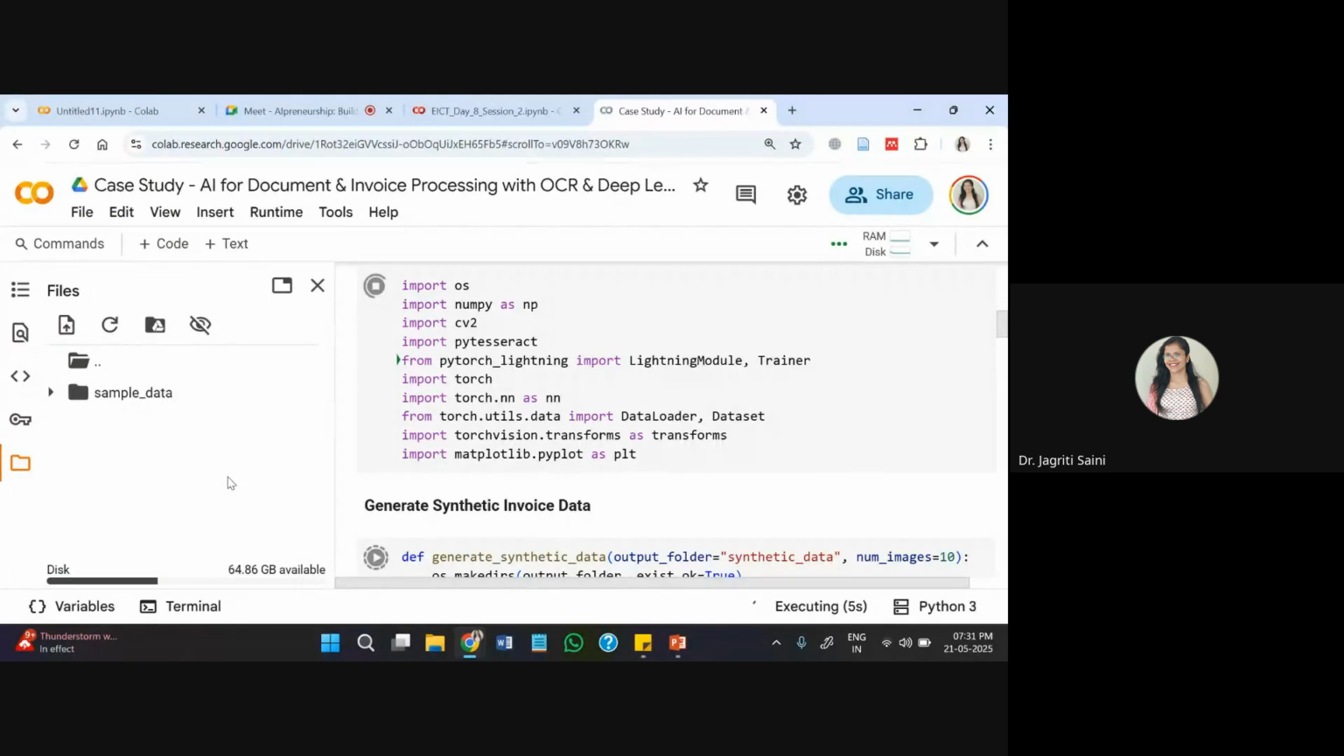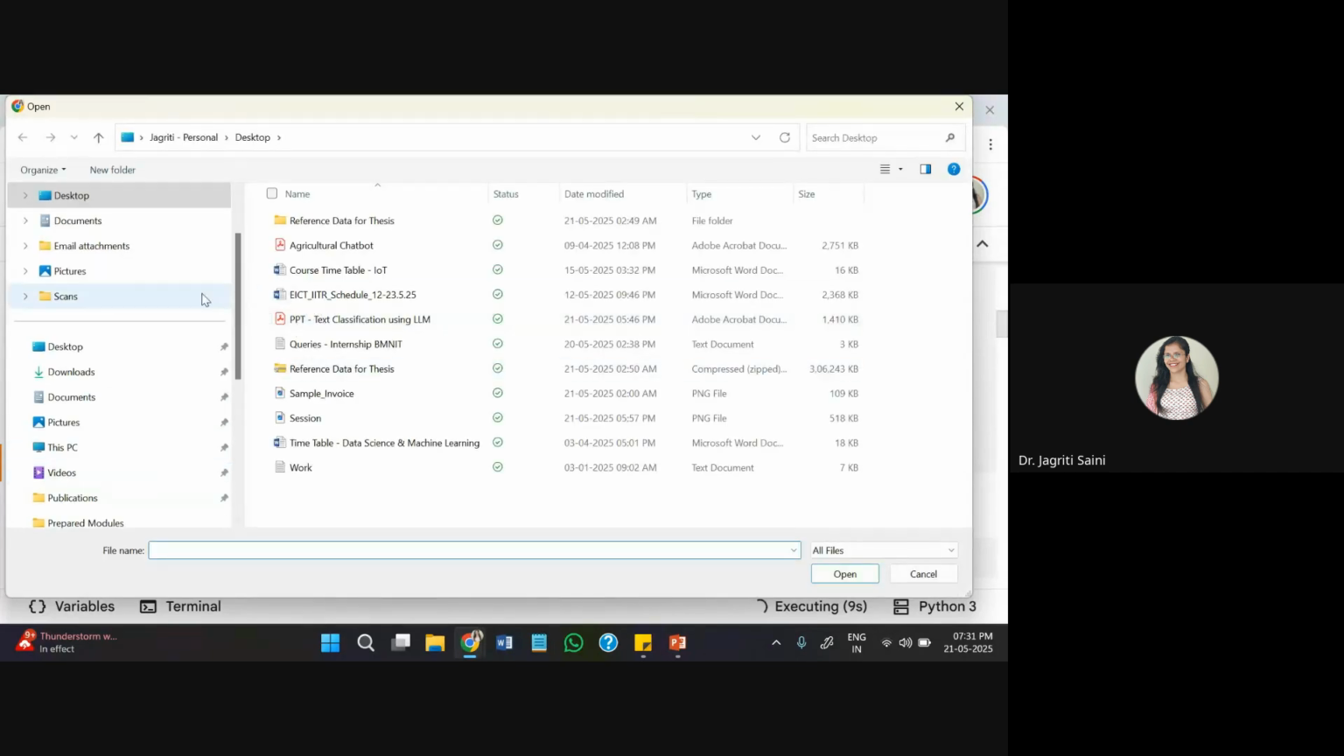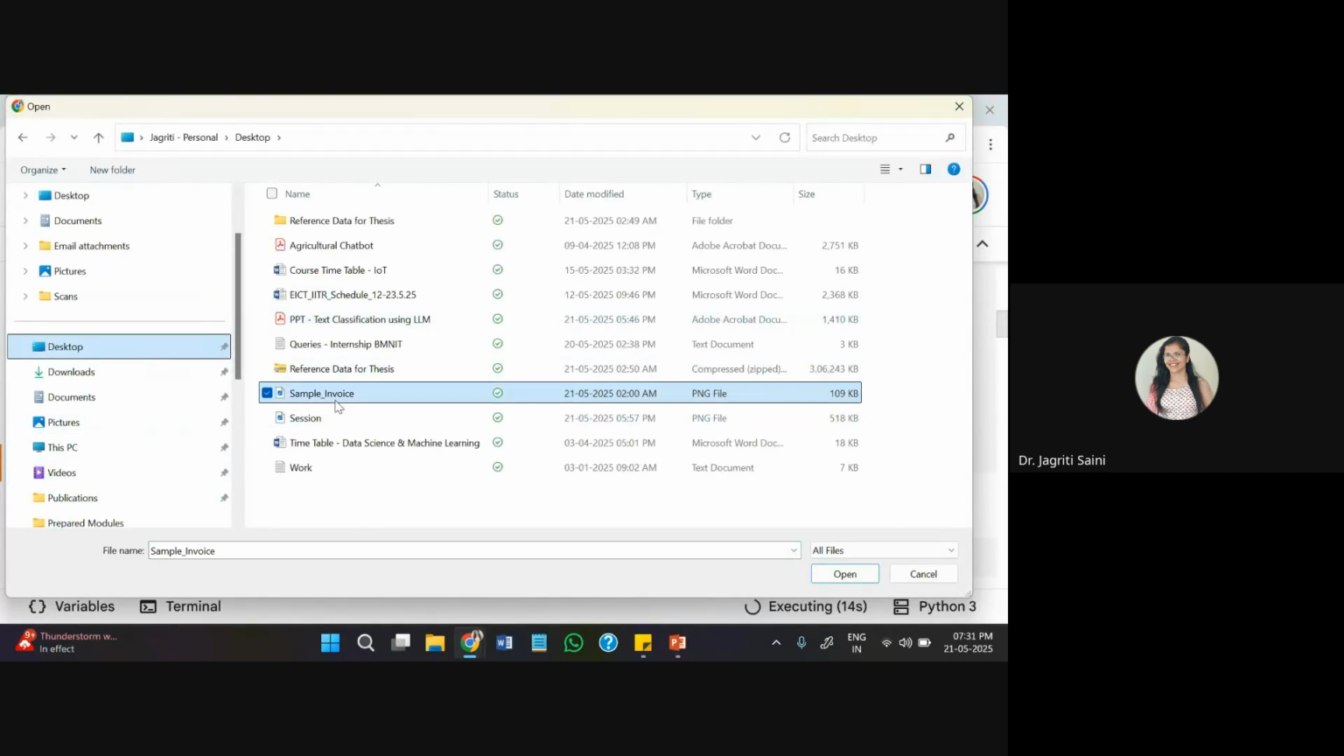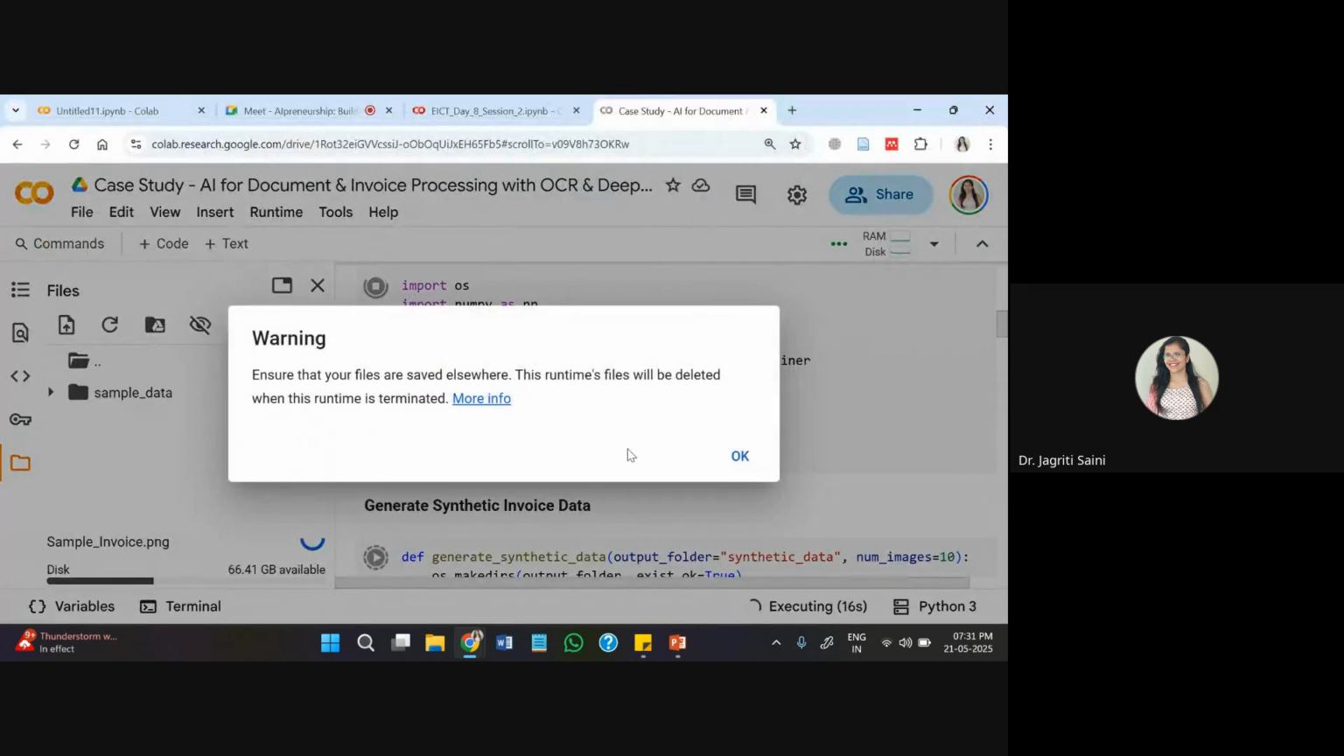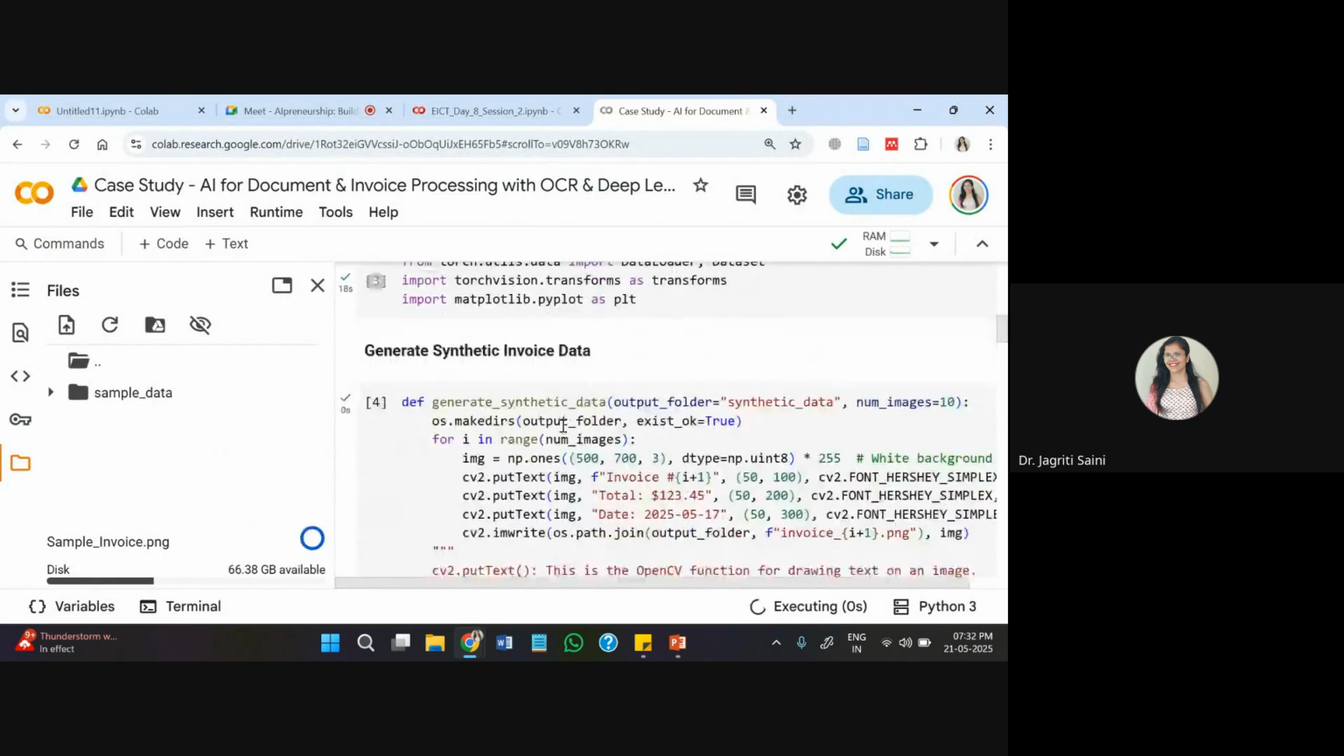So for this, I'll be uploading this image here as a sample separately as well. This sample invoice I'll keep here side by side so that I can deploy it.